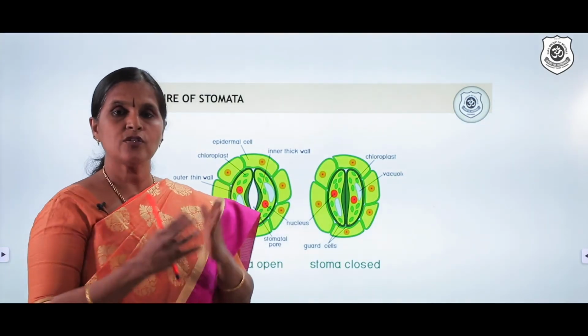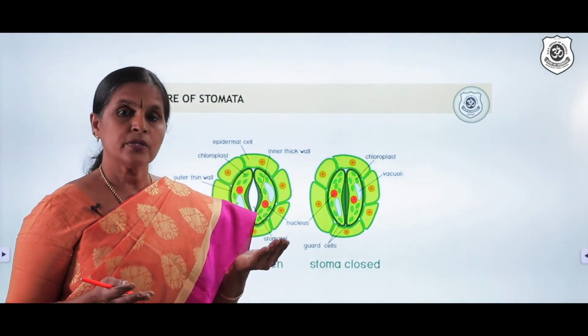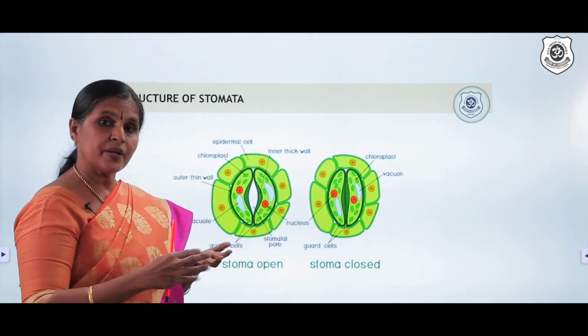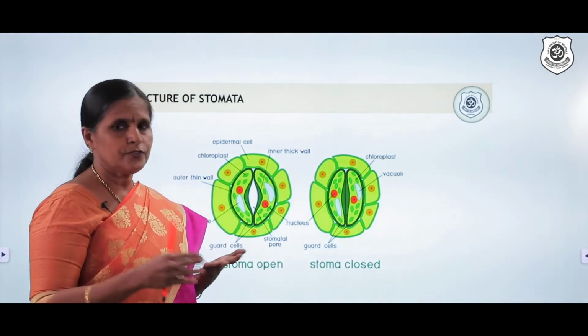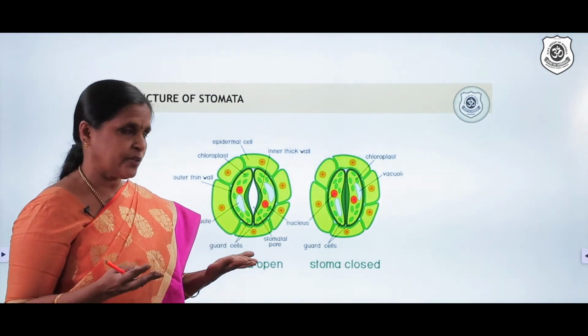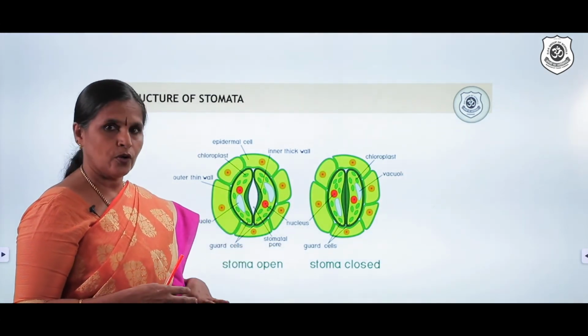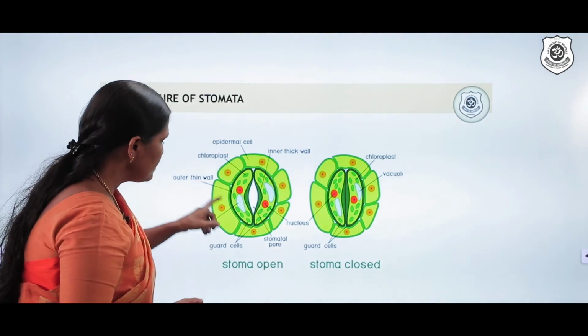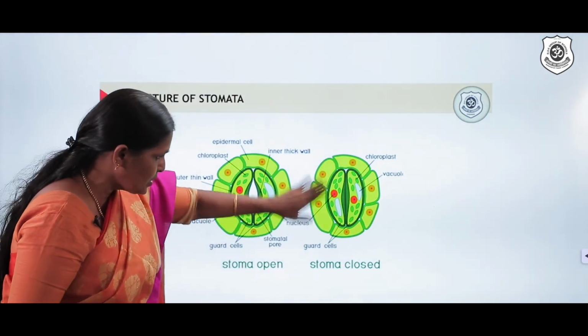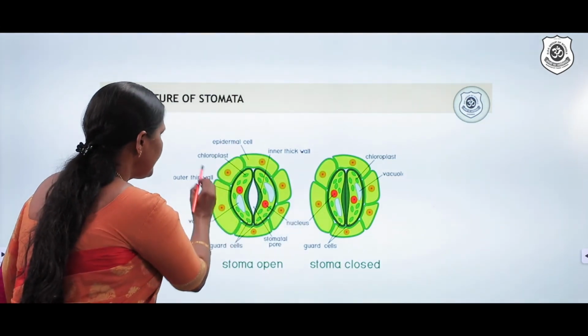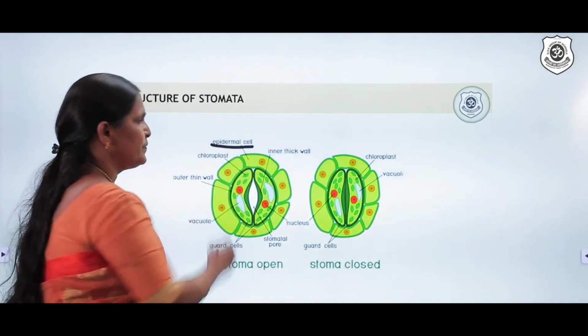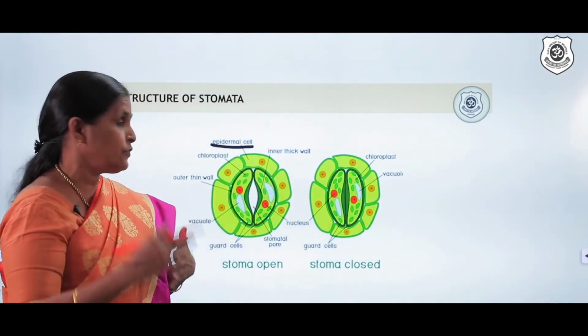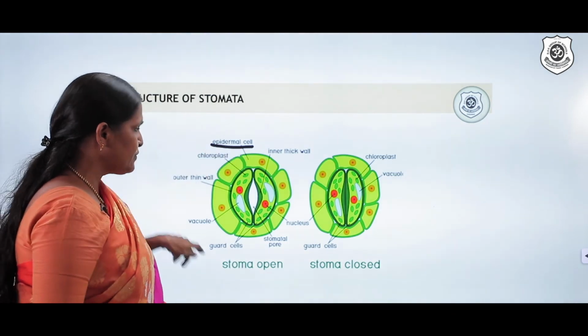Now, you know stomata has to open. Why should it open? It has to open for respiratory gaseous exchange or after photosynthesis, gaseous exchange, and also for loss of water. Now, the first diagram shows an open stoma. Let us look at the structure of the stomata. Here you can find these are the epidermal cells. Remember the diagram which I showed you, the anatomy of the leaf. So, epidermal cells are protective cells.